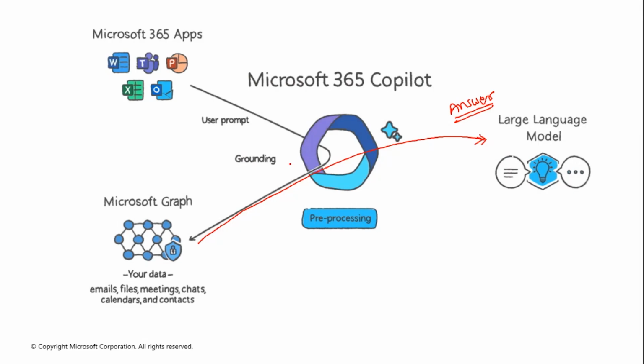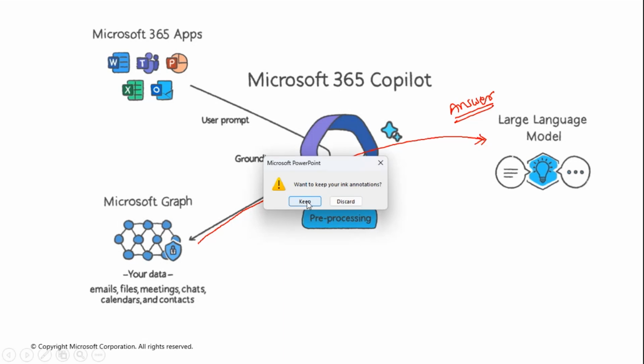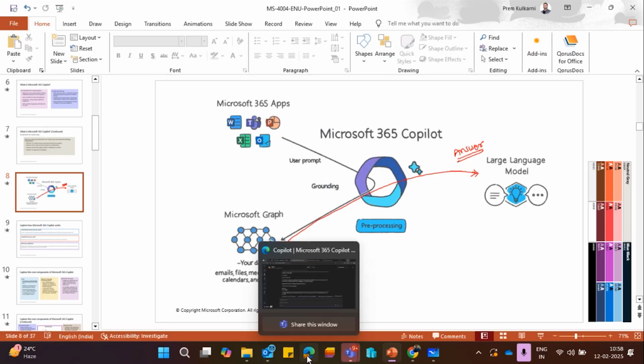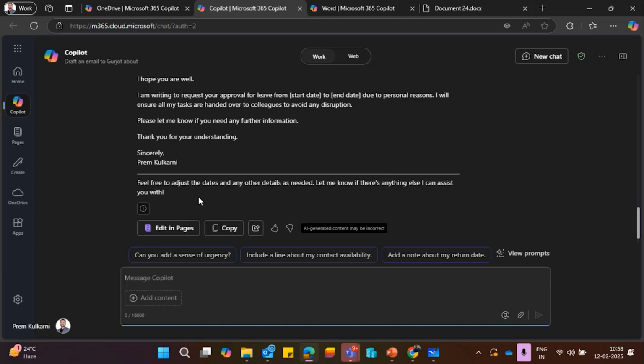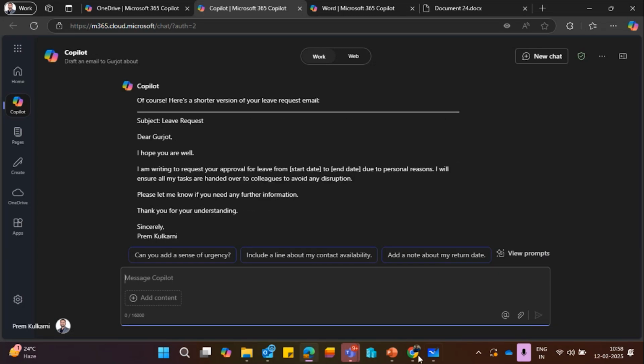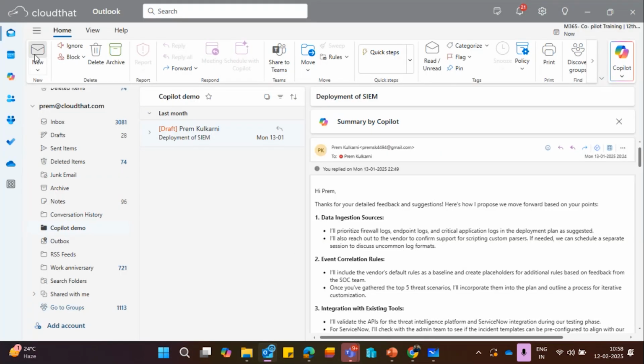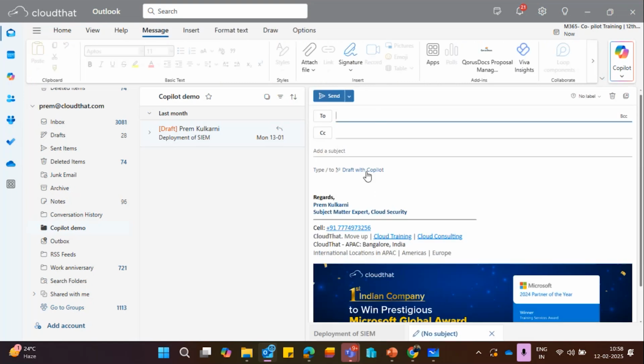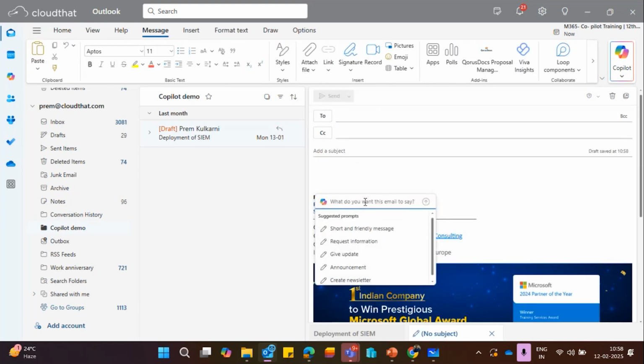That's an interesting question. So as I mentioned earlier, if you are talking about the action of sending an email, that specifically Copilot cannot do. It can create an email. So what would be more, let's say, wonderful than this? Just give me a second. In the unified version, I just got a quick draft of an email. What would be more helpful? How about having the same thing inside my Outlook? And in my Outlook, when I'm creating a new email, the same thing I am having here with Copilot, right?